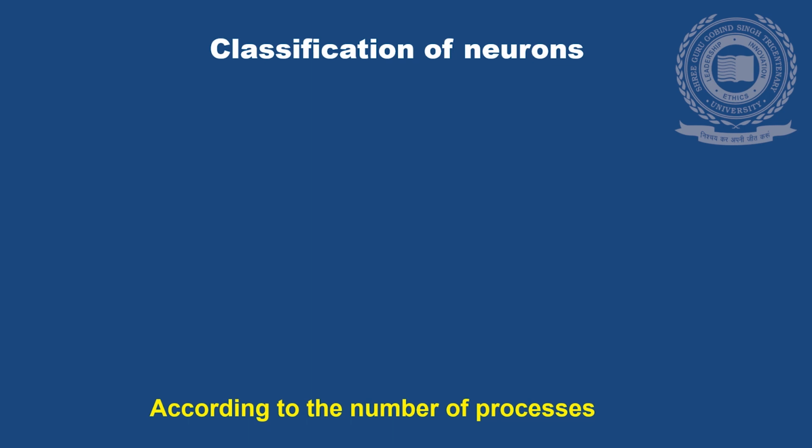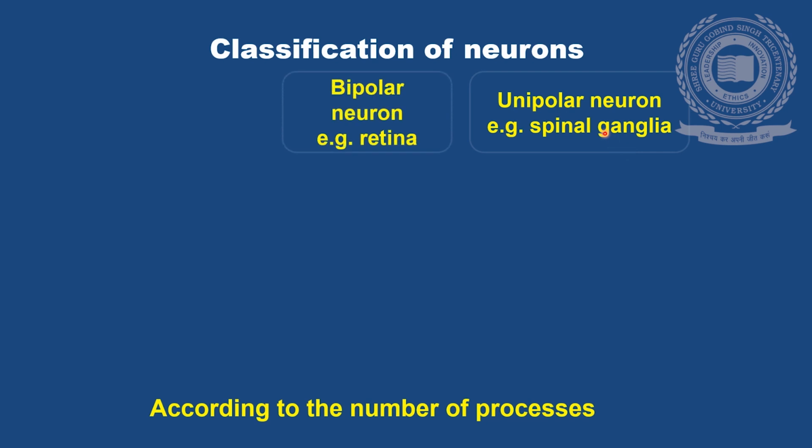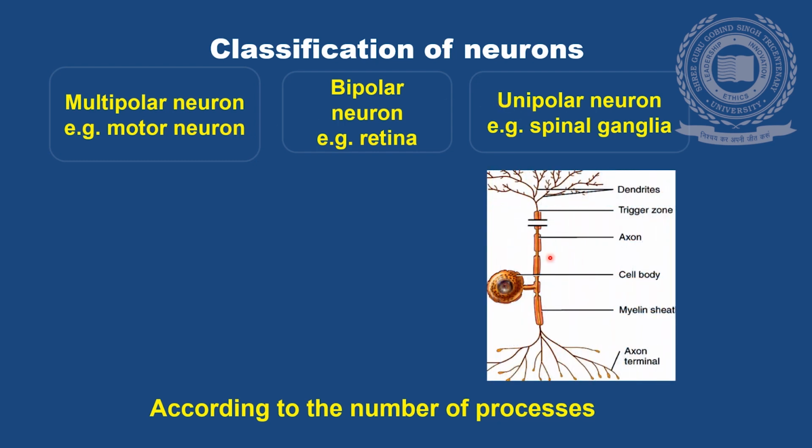Neurons can be classified into different categories. According to the number of the processes, there are unipolar neurons, bipolar neurons and multipolar neurons. Unipolar neuron: we can see a single stump is attached to the cell body of the neuron. This is the feature of a unipolar neuron. It is seen in the spinal ganglia.